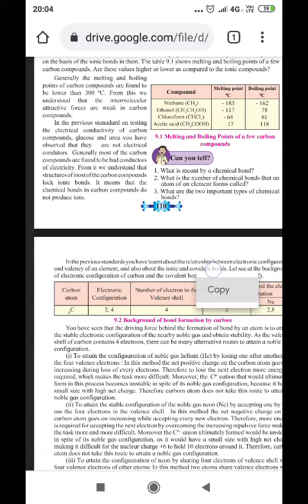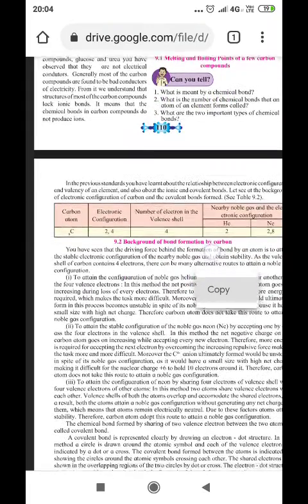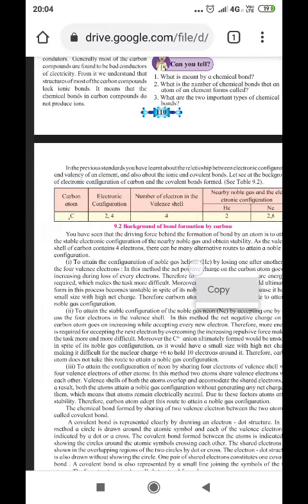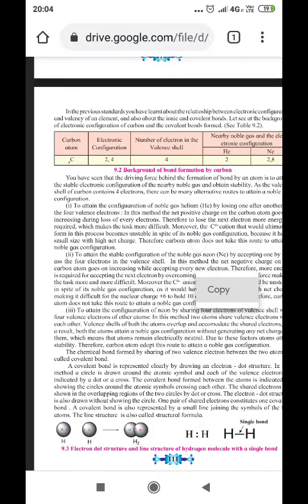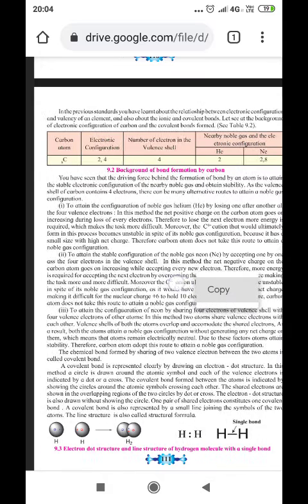It means that chemical bonds in carbon compounds do not produce ions. If ions are produced, then they acquire charges. As they acquire charges, the electrostatic force of attraction develops, and therefore a strong bond is formed between them. But here, in the case of carbon compounds, ionic bonds are not formed. It implies that there is no complete transfer of electrons, and therefore the bond formed is a weak bond.